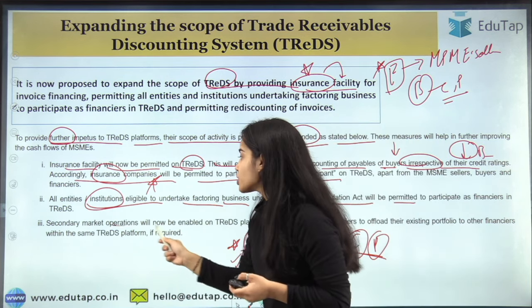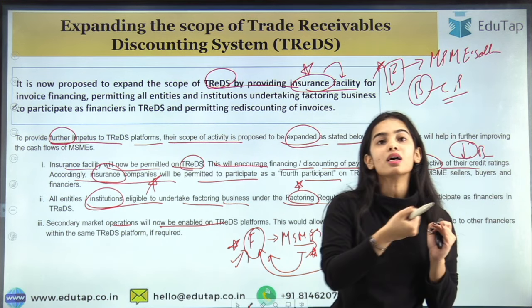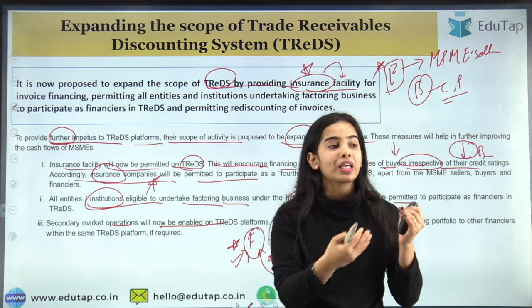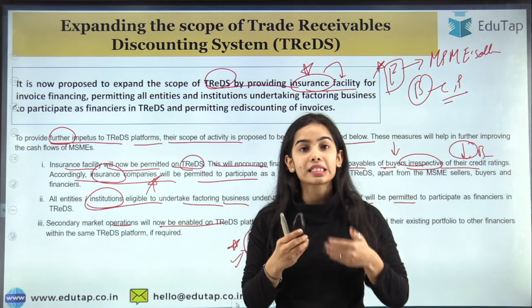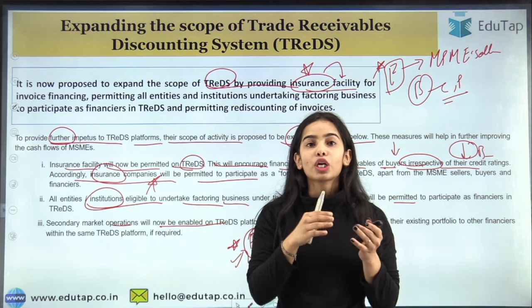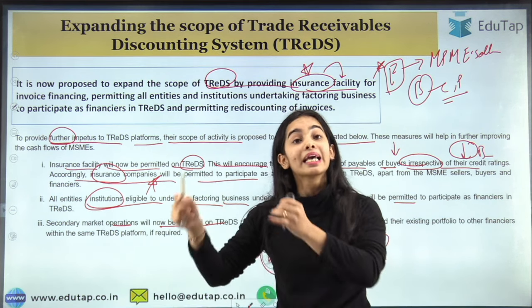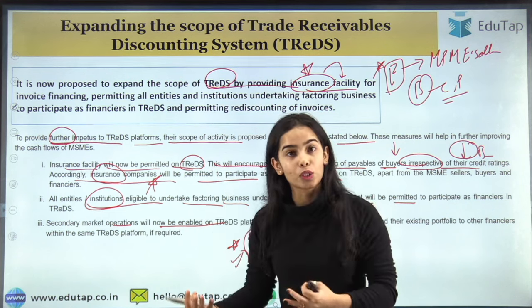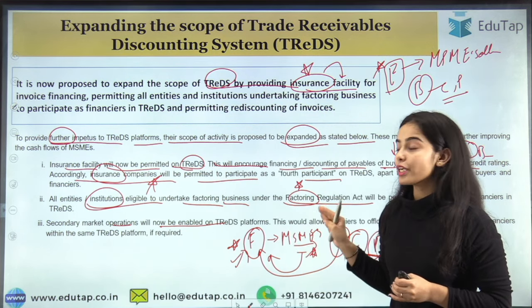Secondary market operations will now be enabled on TReDS. So now if a financier is taking an invoice and is discounting that invoice, the financier can sell that invoice in the secondary market. That will be available on the TReDS also. So now the TReDS will also be providing for the secondary market operations.